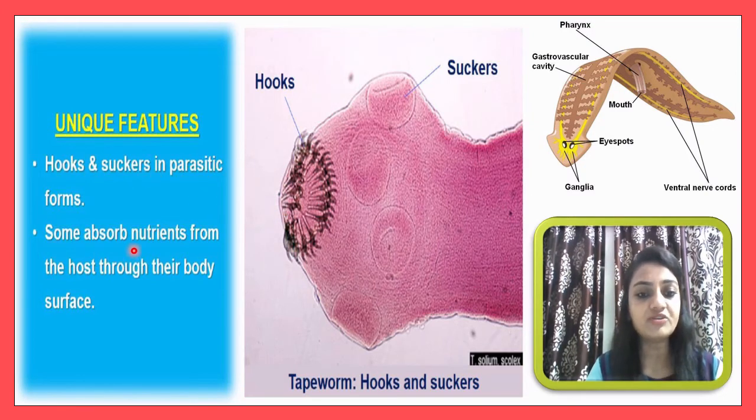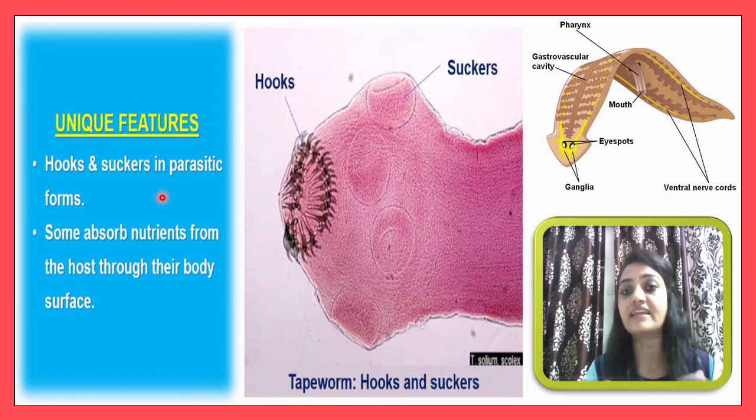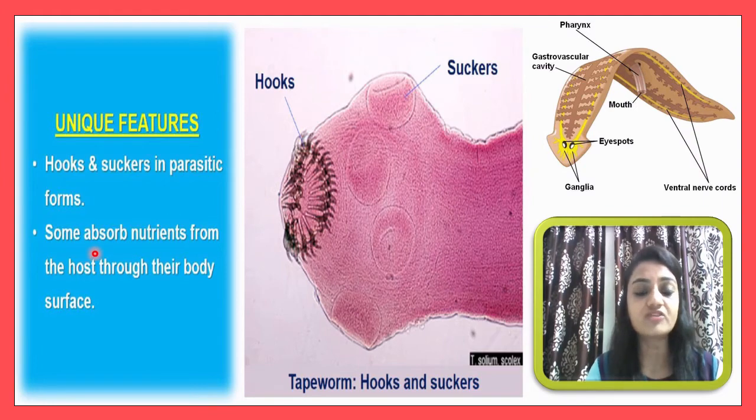Some absorb nutrients, meaning some of these will absorb nutrients from the host through their body surface. As I told you, parasitic activity will be inside another organism, inside the other organism's body. So by using these hooks and suckers, they will absorb the nutrients from the host.